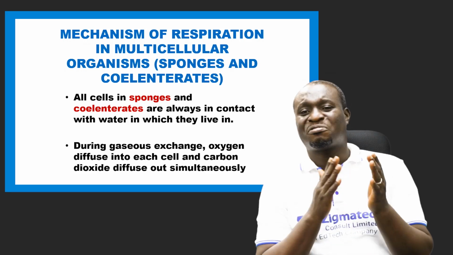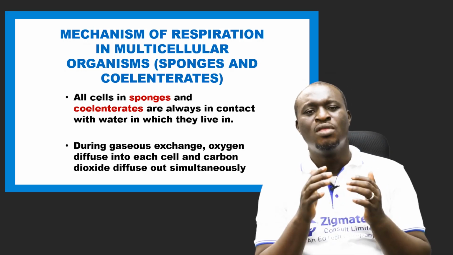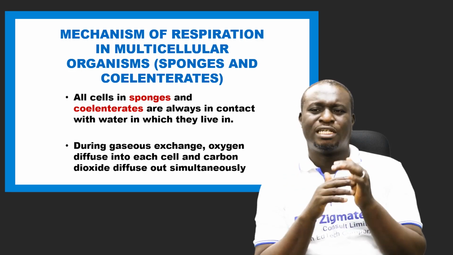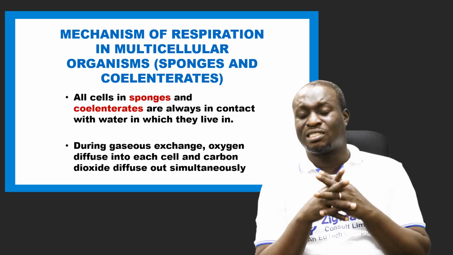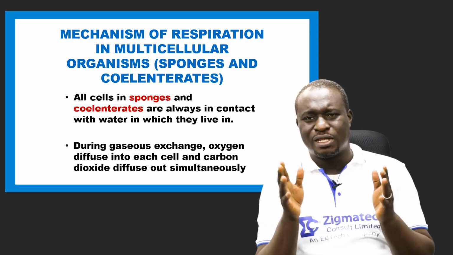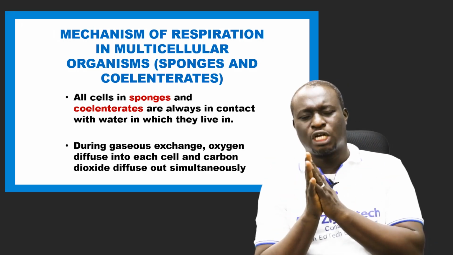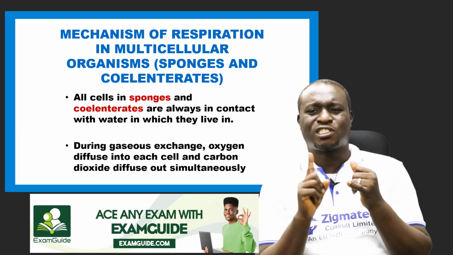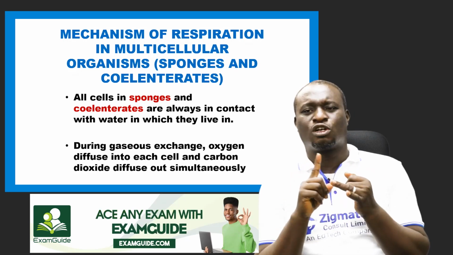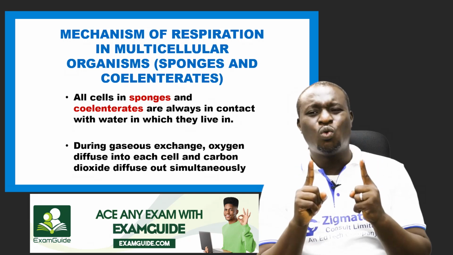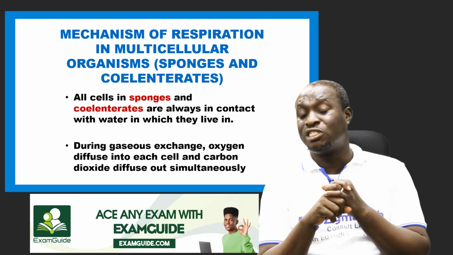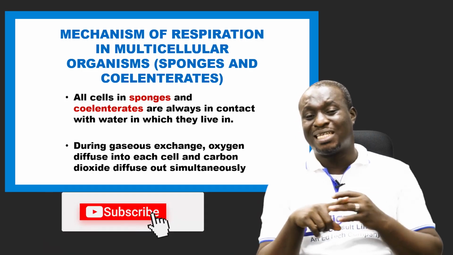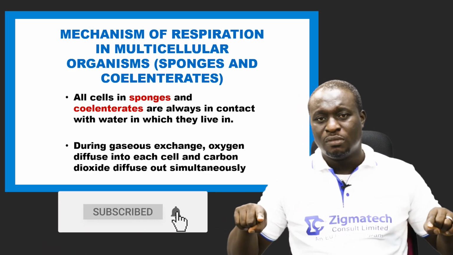And then after the phylum Porifera, we have the Coelenterata. Now the Coelenterata includes the Hydra, the sea anemone, and so many others. They fall under the Coelenterata. Now all cells in sponges and Coelenterata are always in contact with the water in which they live. So it simply means that their respiratory medium is what?